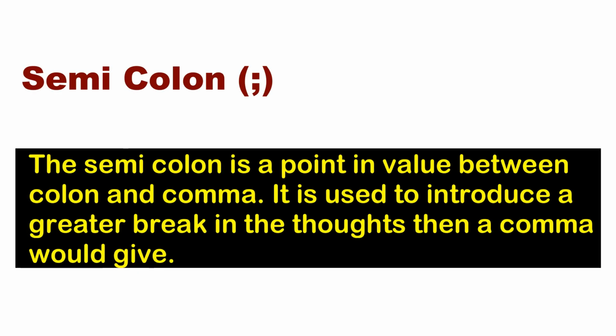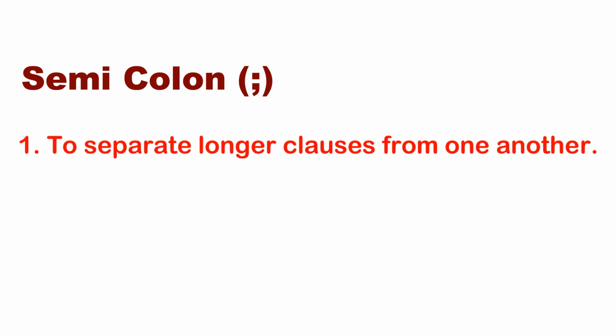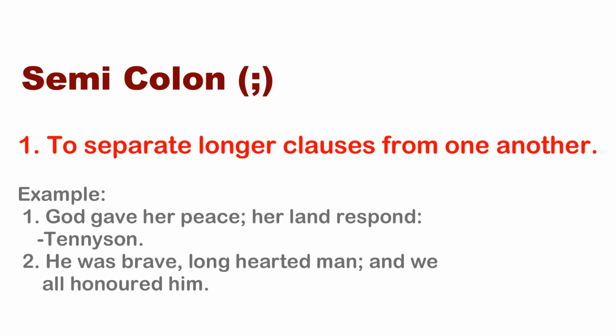Then we move to the semicolon. The semicolon is a point in value between the colon and comma. It is used to introduce a greater break in the thoughts than a comma would give. Some of the rules we will discuss here. The first one is to separate longer clauses from one another. For example, God gave her peace; her land repose, Tennyson. After her peace we use semicolon. Here, he was brave, a long-hearted man; and we all honored him. After long-hearted man, we have to use the semicolon as well.